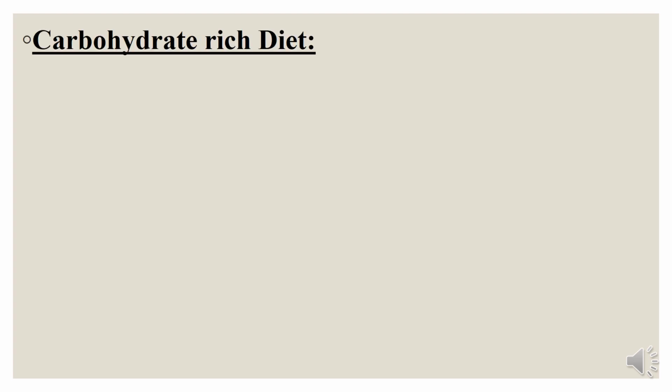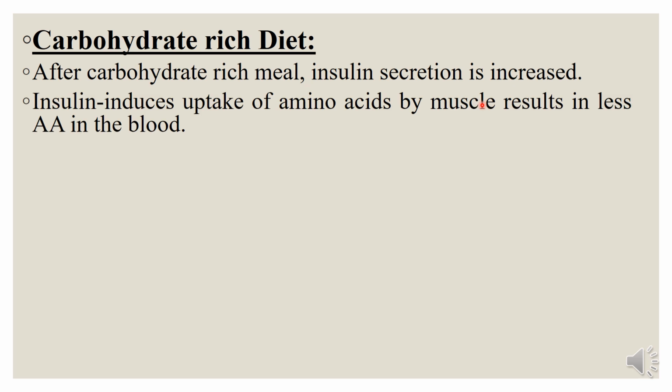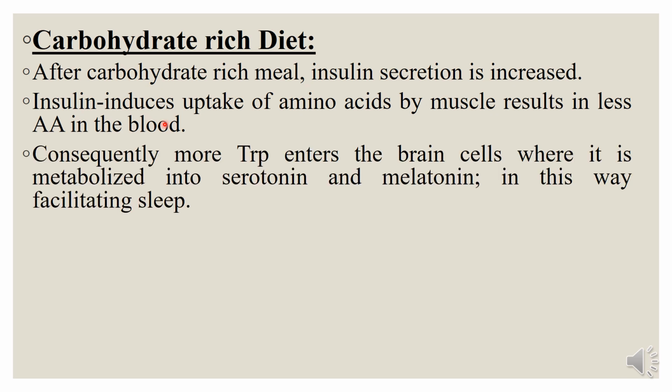However, when the diet is carbohydrate rich, let's see what happens. After a carbohydrate rich meal, insulin secretion is increased. We all know that. Insulin induces uptake of amino acids by muscles. This results in decreased availability of amino acids in the circulation. Consequently, there is less competition between the amino acids and tryptophan. So, more tryptophan enters the brain cells where it is metabolized into serotonin and melatonin, in this way facilitating sleep.